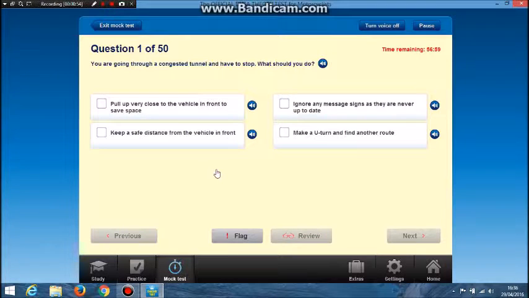You are going through a congested tunnel and have to stop. What should you do? Pull up very close to the vehicle in front to save space. Ignore any message signs as they are never up to date. Keep a safe distance from the vehicle in front. Make a U-turn and find another route. Keep a safe distance from the vehicle in front.